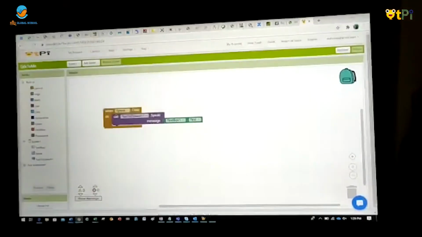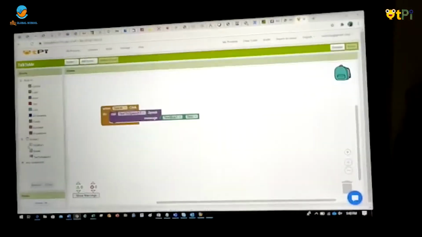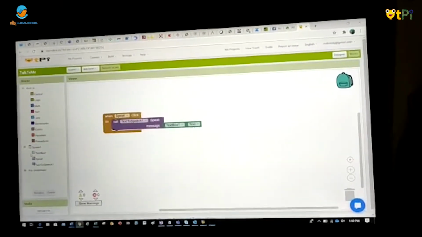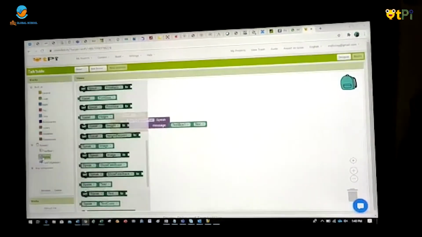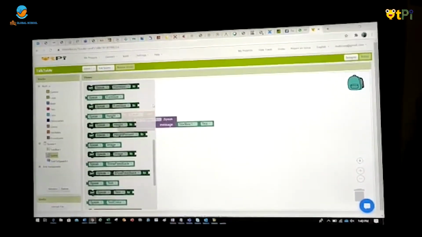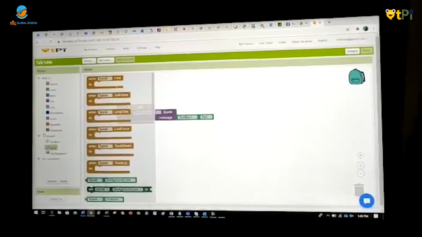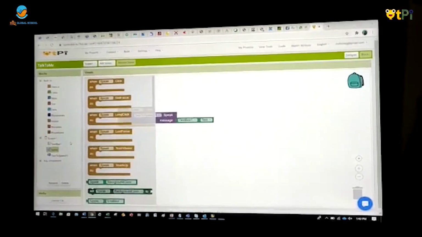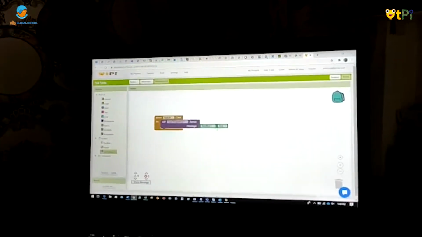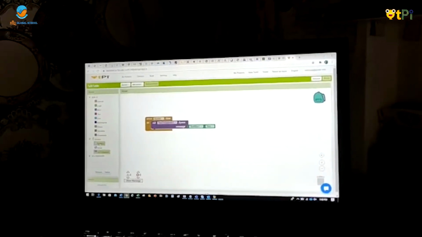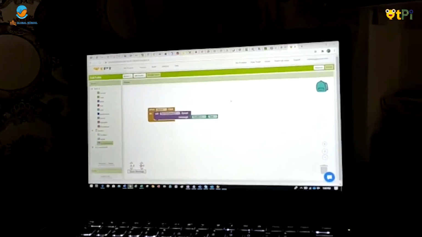In the blocks, first you should drag and drop when speak dot click from speak. Then you should drag and drop call text to speech dot speak from your text to speech 1, and you should attach text box 1 dot text from text box 1, and your design blocks part is also done.